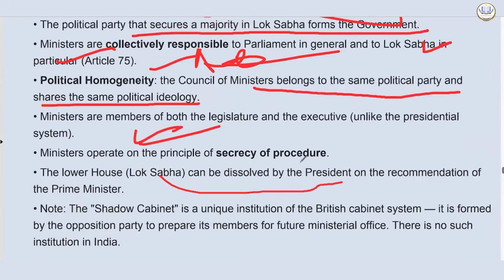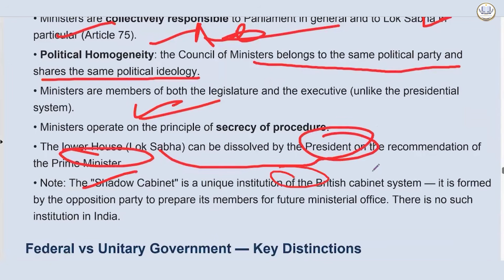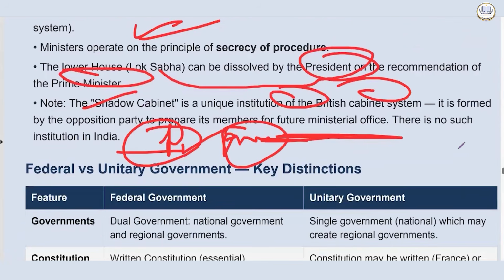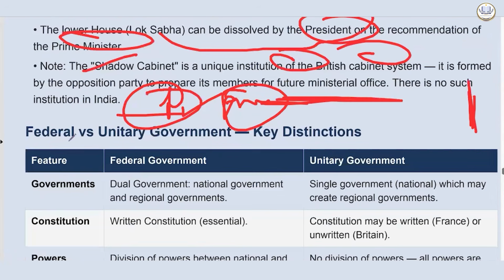Lok Sabha can be dissolved by the president on the recommendation of the prime minister. The shadow cabinet is a unique institution of the British cabinet system. There, what happens? If a finance minister of the party is there, then the opposition's finance minister will also be there, to have checks and balances, more checks and balances. Every ministry is under check.